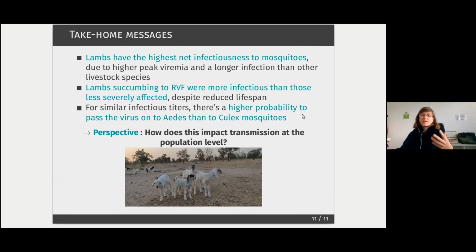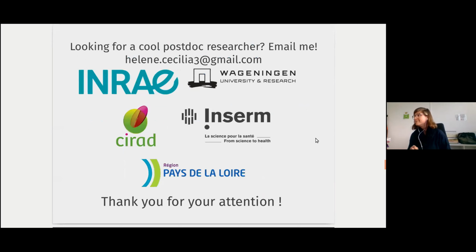But the systematic review didn't allow us to do a dose response curve for this step. So obviously, the main perspective is to know how these results at the individual level will impact the transmission of Rift Valley fever at the population level. Thank you very much.